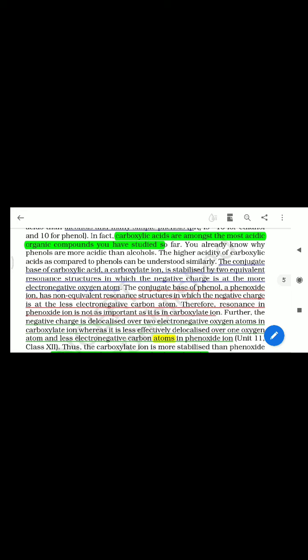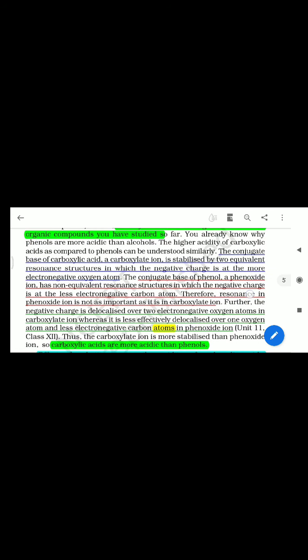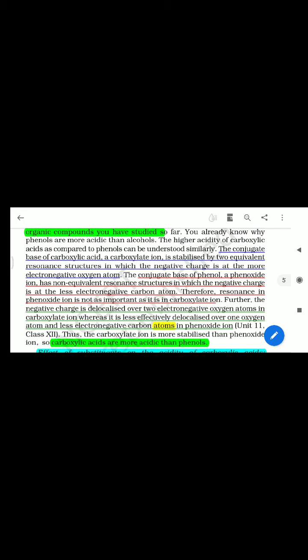In the resonance structures of the phenoxide ion, the oxygen atom is mostly positively charged, or you may say the negative charge is mostly present on the carbon atom, but in the resonance structures of the carboxylate ion it is present on the oxygen atom. So the explanation is that the conjugate base of a carboxylic acid is the carboxylate ion.